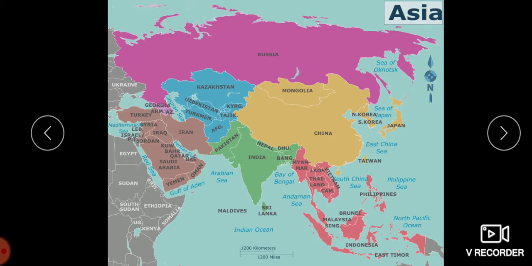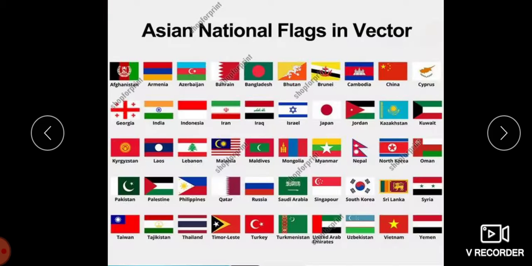the land of contrast. See, this is Russia, Mongolia, China, Japan, we are having India, Pakistan, Iran, Iraq, Syria, Turkey, all these come under Asia. See, these are the Asian national flags in vector.